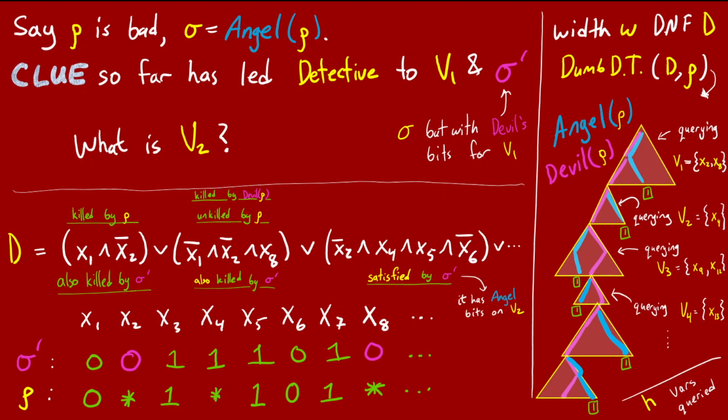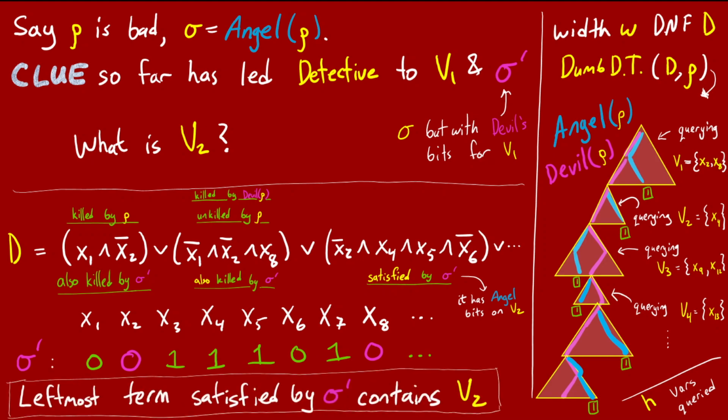You can check that in our example. This is the very next term, the third term. Here, the combination of rho and the devil's bits for v1 reduces this term to just x4. That's why the set v2 just contains x4. And similar to before, this term will be satisfied by sigma prime because sigma prime still has the angel's bits for v2. So we have a similar situation. The leftmost term of D that is satisfied by sigma prime contains the set v2. Since the detective knows D and sigma prime, it can find this term. In our example, it's the third one with x2, x4, x5, and x6.